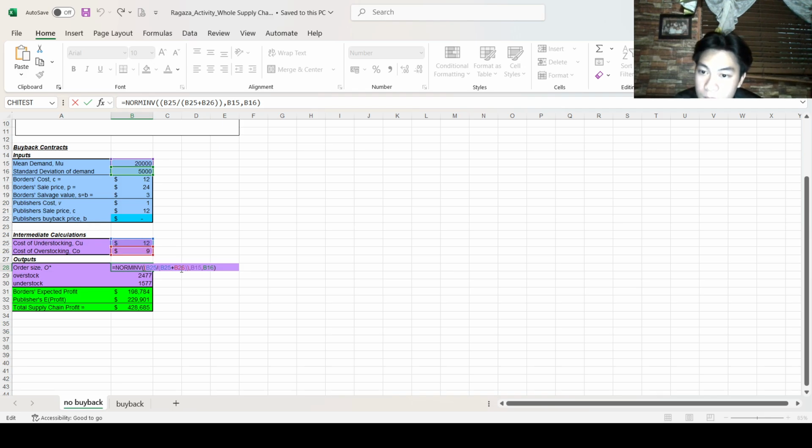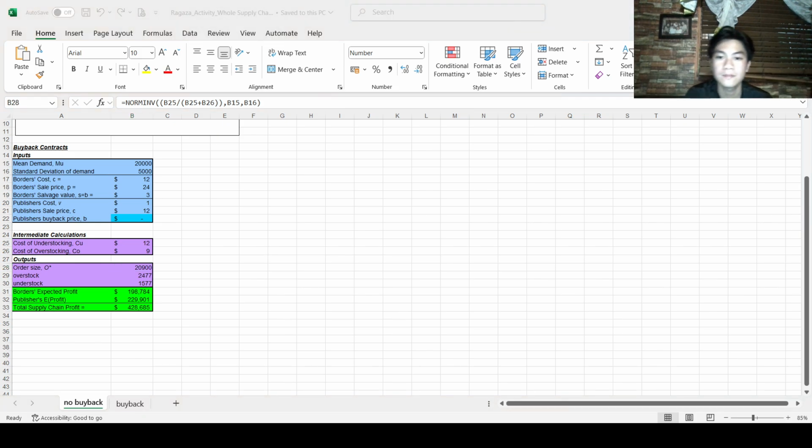And then next up is the mean of mean demand and also the standard deviation of demand. And then we'll arrive at 20,900.